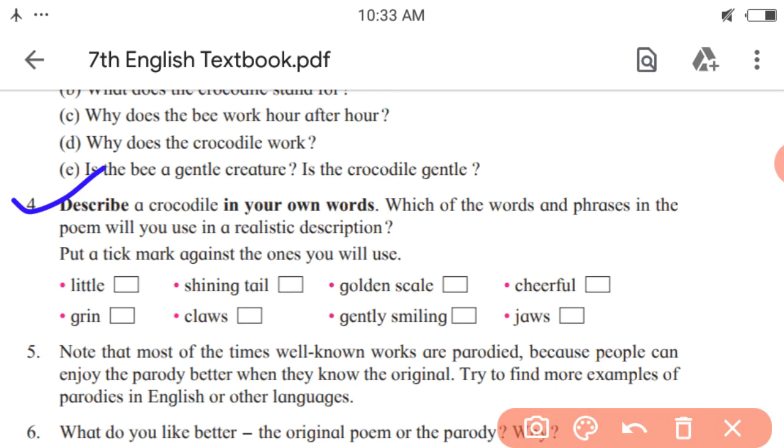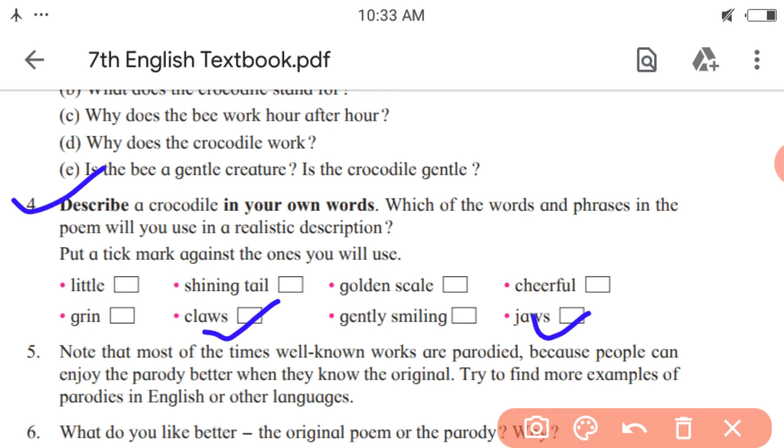Cheerful? It is not. Grin means smile? It is not. Claws? Yes, a crocodile has claws. Gently smiling? No. Jaws? Yes, a crocodile has jaws. So these two words can be used.